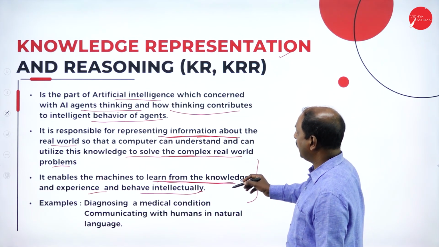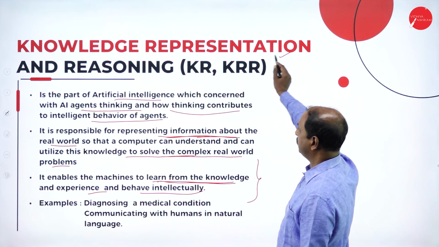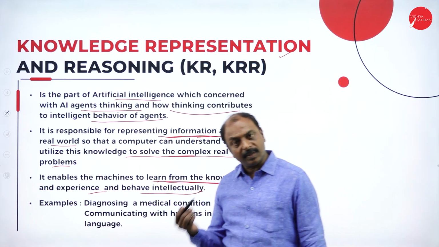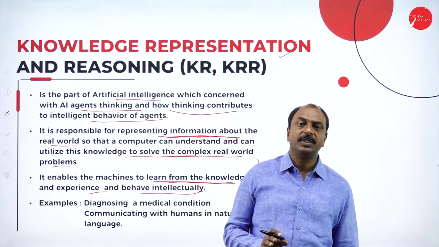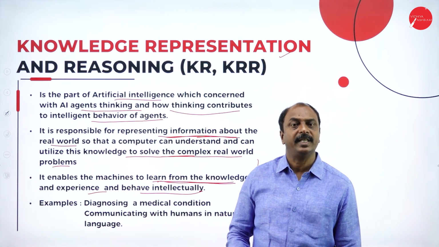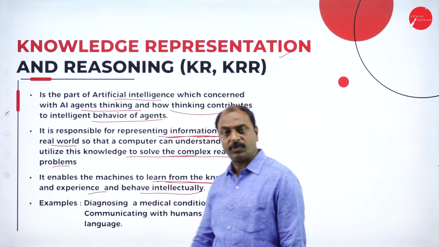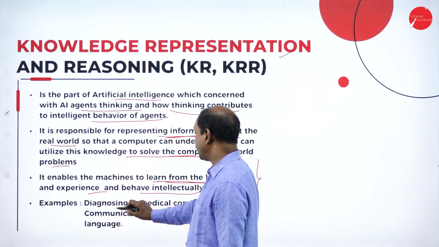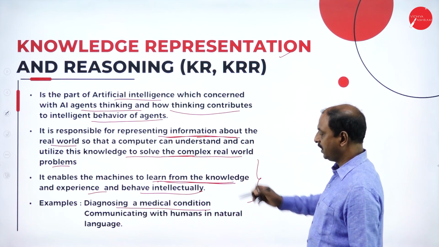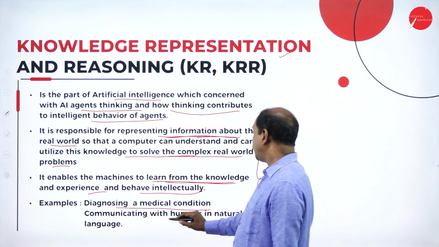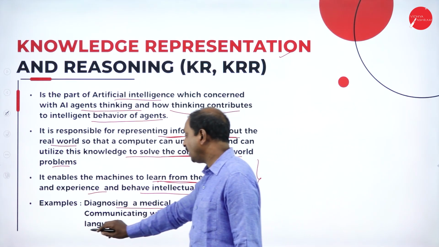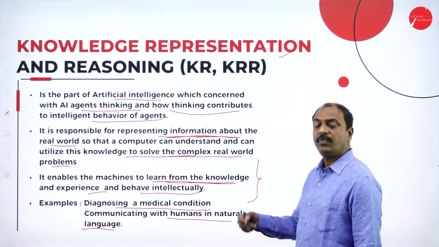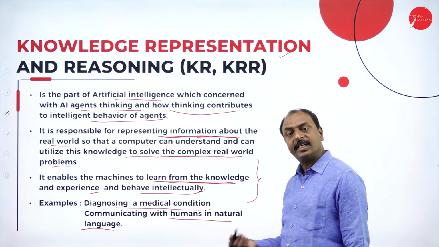That is the main aim of knowledge representation, the representation of knowledge in the computer system, so that any device, any machine, behaves intellectually. Now look at the examples here: diagnosing a medical condition. This is an application of AI system, and communicating with humans in natural language. So these are the applications or examples where machines behave intellectually.